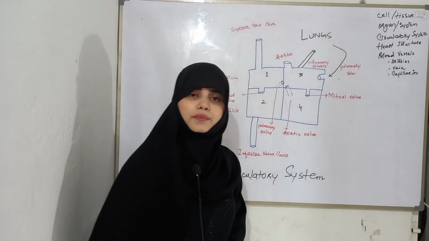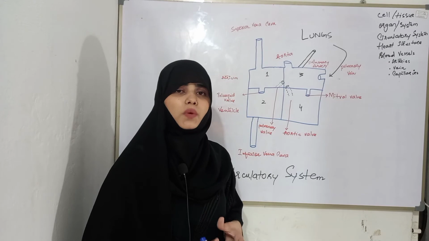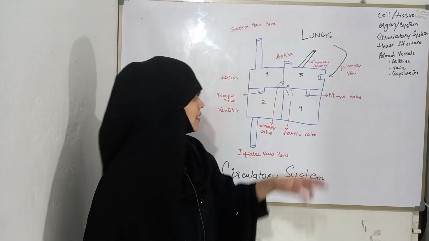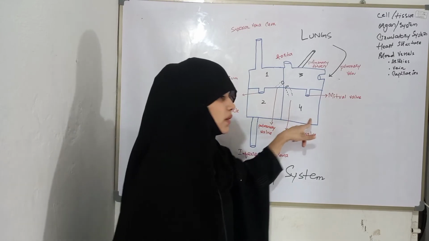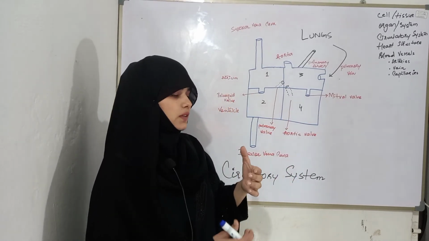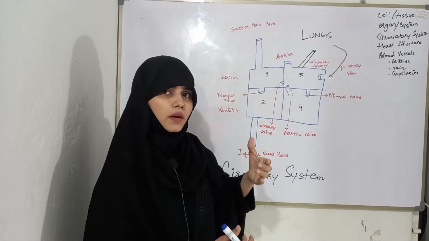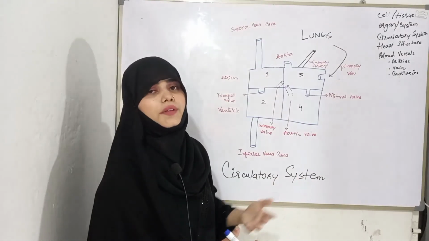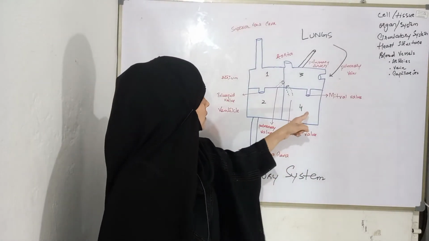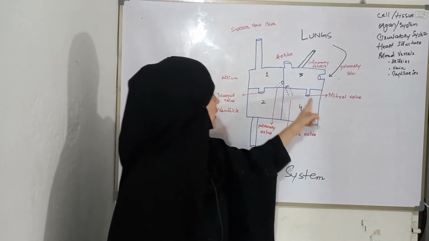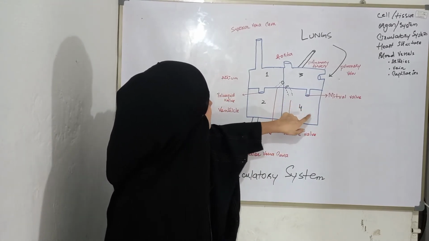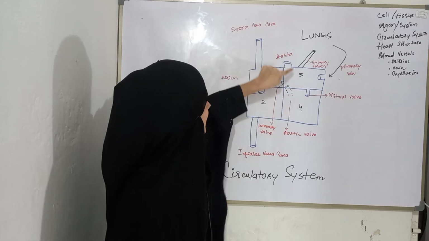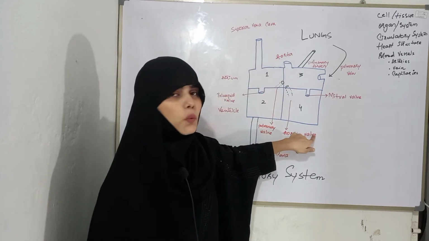The fourth chamber, the left ventricle, is a very strong chamber compared to the other three chambers, because from it blood will be pumped towards the aorta. Blood enters from the left ventricle to the aorta by an opening called the aortic valve.